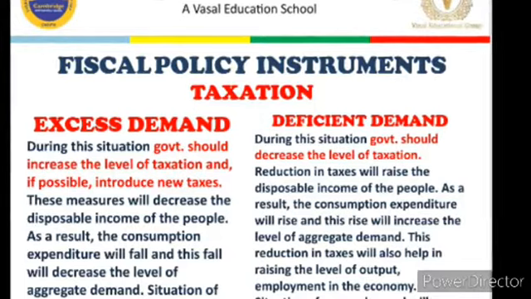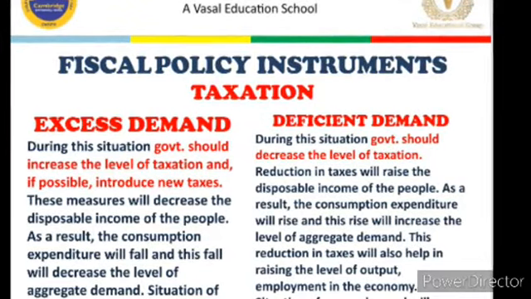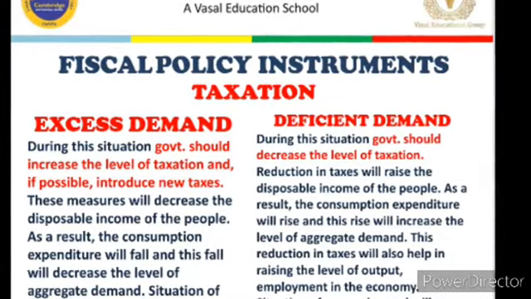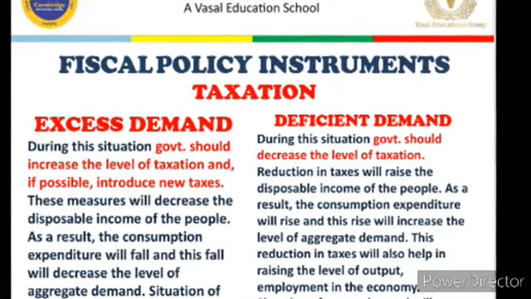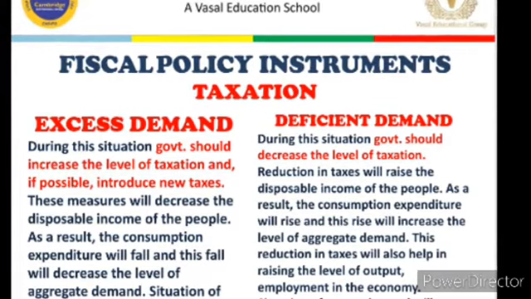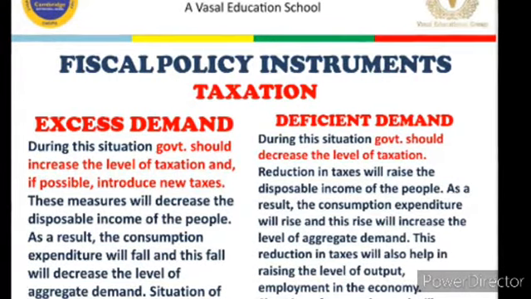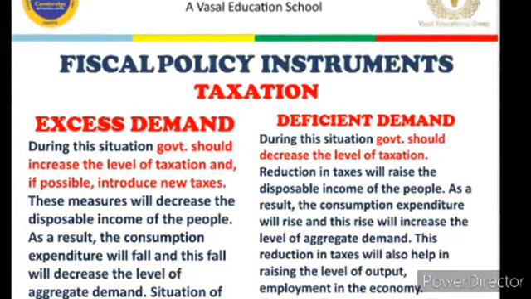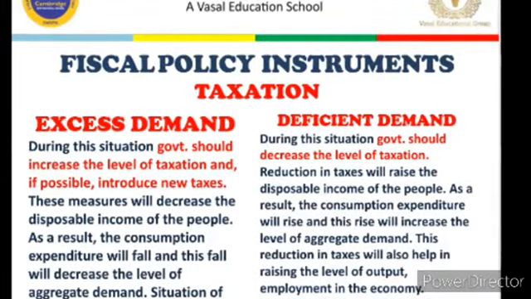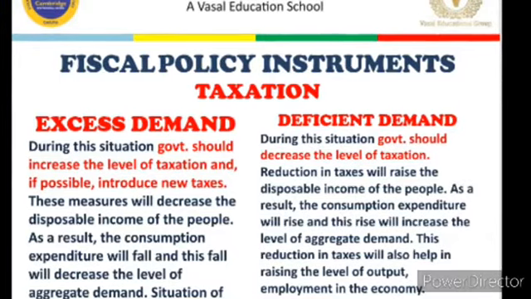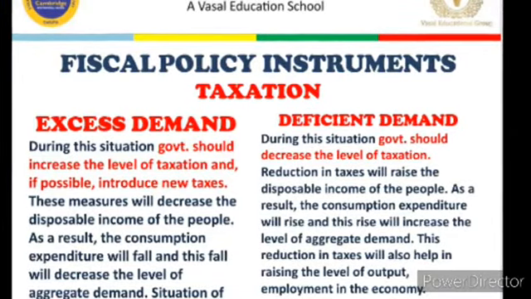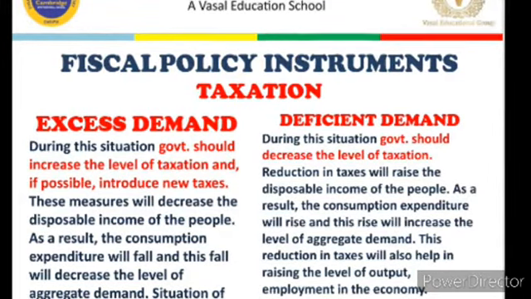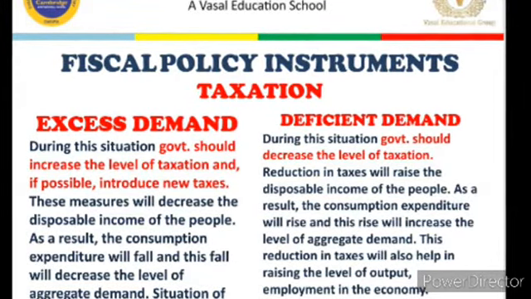Vice versa, if situation of deficient demand persists in an economy, then government should reduce the rate of taxes. Less taxes will mean more disposable income, and more disposable income means people will spend more, which will increase the demand for goods and services, which will result in more production, more jobs, more income, and this circle of job creation will continue.